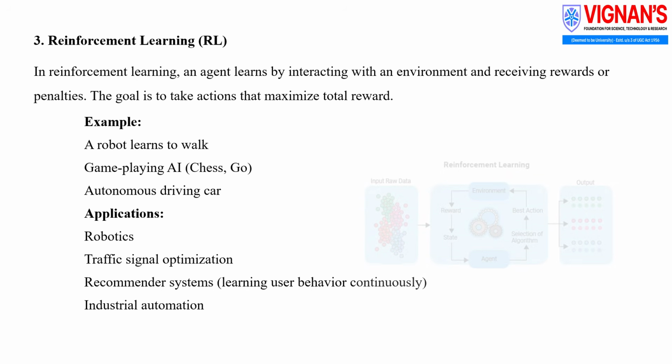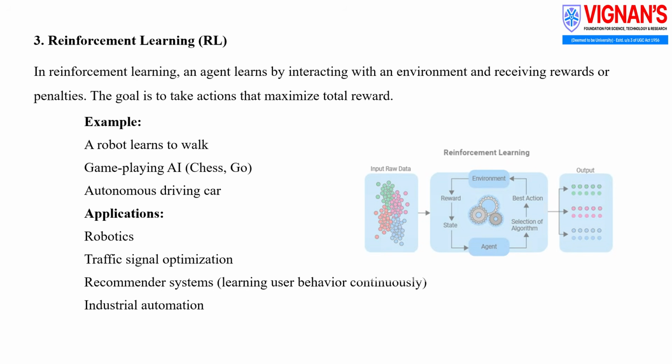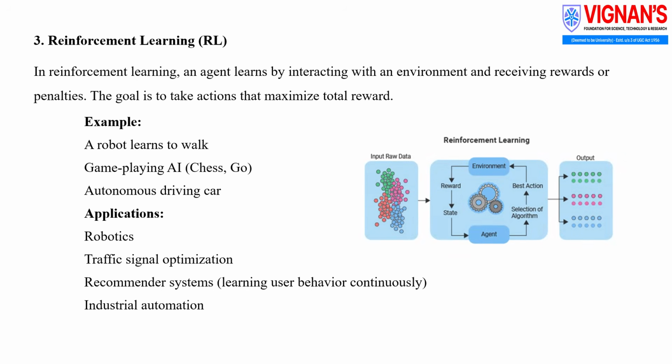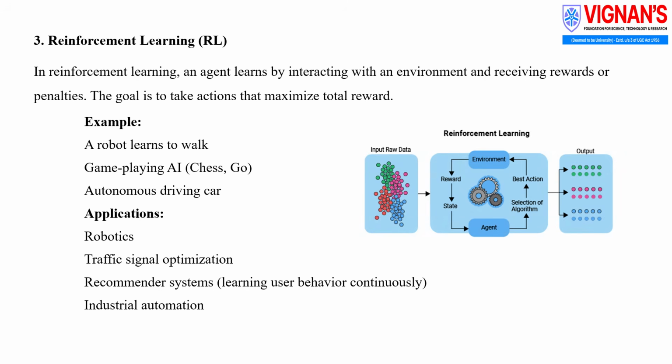Now, let us look at the diagram shown on the slide. On the left side, we see the input raw data that the agent receives from the environment. In the center, the reinforcement learning loop is shown. The agent observes the current state of the environment and selects the best possible action based on the learning algorithm.